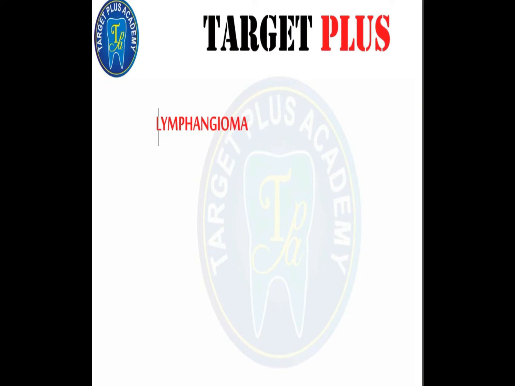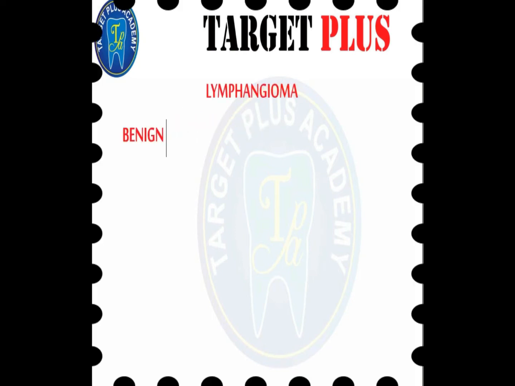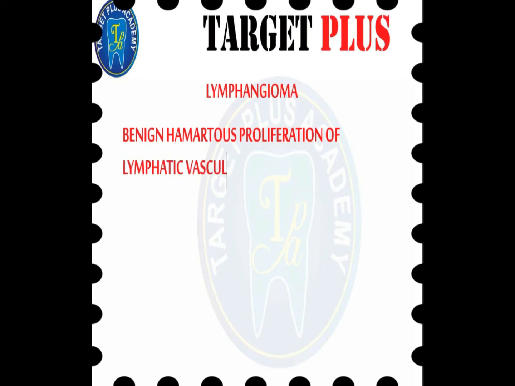Now next we are going to discuss lymphangioma. Now what is lymphangioma? It is a benign hamartomatous proliferation of the lymphatic vascular tissue. It is a hamartoma rather than a neoplasm. In it, the abnormal vessels are filled with clear protein-containing lymph rather than blood. So you have to remember, it is a benign hamartomatous proliferation of lymphatic vascular tissue.